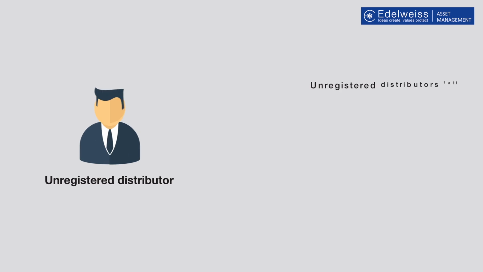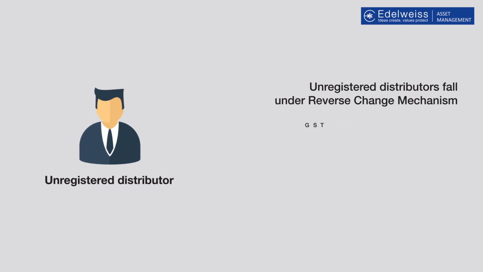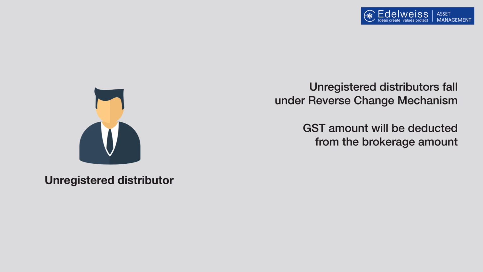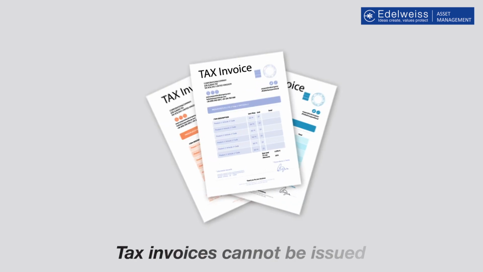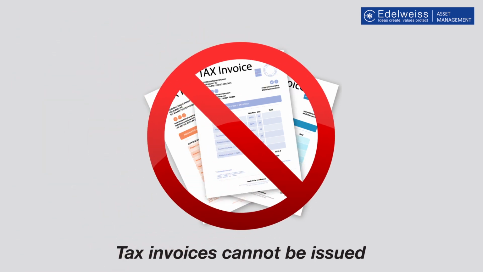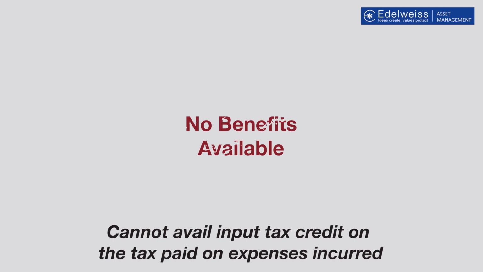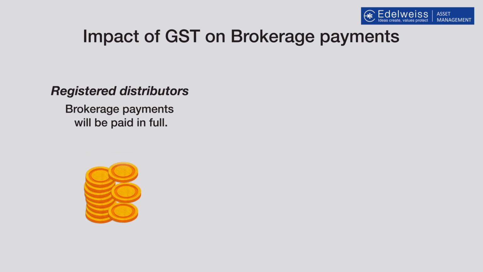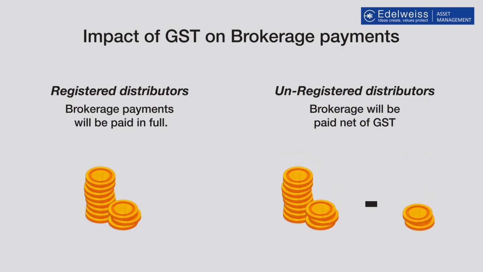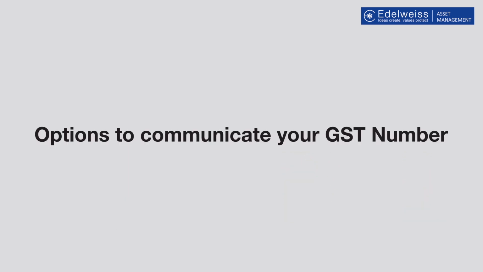For unregistered distributors, under reverse charge mechanism, GST amount will be deducted from the brokerage amount and only the net of GST will be paid by the MF or AMC. Also, unregistered distributors cannot issue tax invoices and cannot avail input tax credit on the tax paid by them on expenses incurred. For registered distributors, the brokerage payments will be paid in full, whereas for unregistered distributors, brokerage will be paid net of GST. There are 3 options facilitated by the AMFI for the distributor to communicate his GST number.